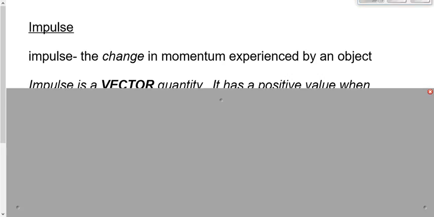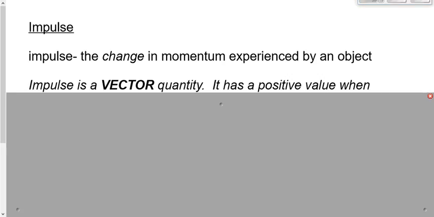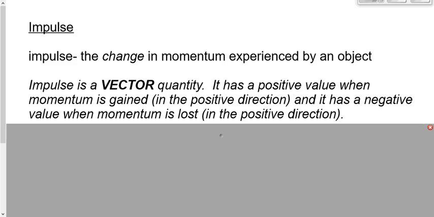Now, because momentum is a vector and impulse is the change in momentum, we're going to say that impulse is a vector as well. It has a direction associated with it as well. We've got to be careful with the sign of impulse, though. It can be a little bit tricky. It's a little bit harder than when we're talking about the sign of momentum, right? If something's moving to the right, we say it has a momentum that's positive. It's moving to the left, it has a momentum that's negative. Easy, right? Impulse is a little bit trickier.